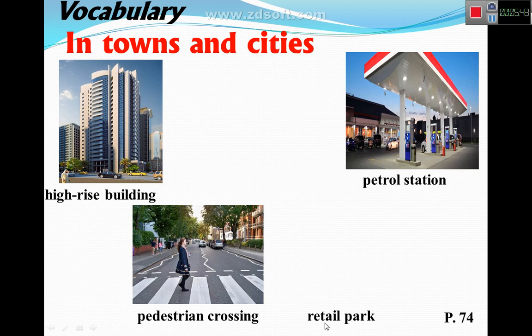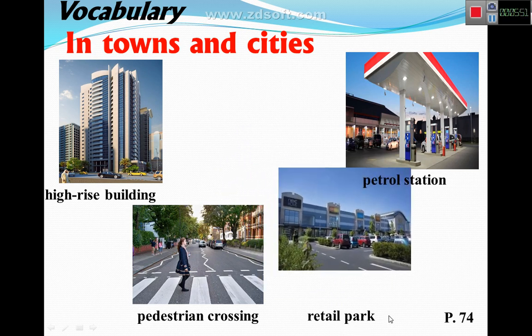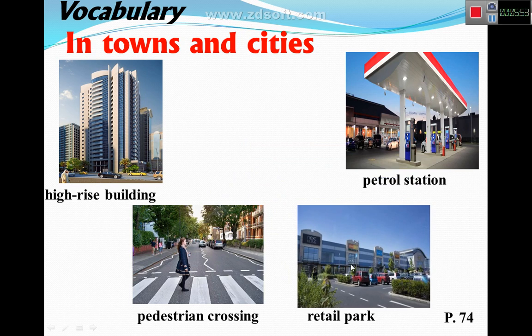And then retail park. What does retail park mean? Let's see. These are retail parks. It's a shopping area that contains many different kinds of stores. If we see, there are some stores here, usually at the edge of towns or cities, where people want to buy something. These are high-rise building, pedestrian crossing, petrol station, retail park.